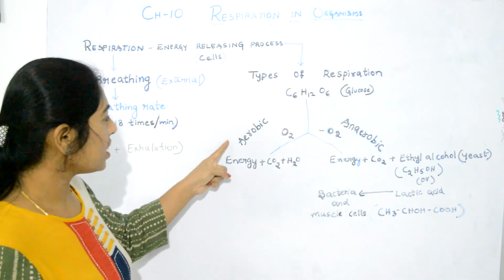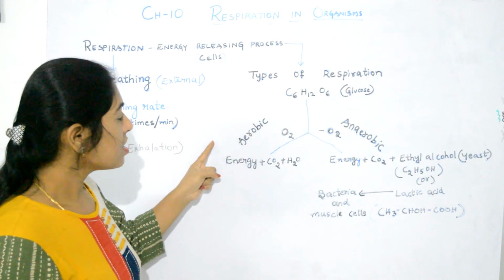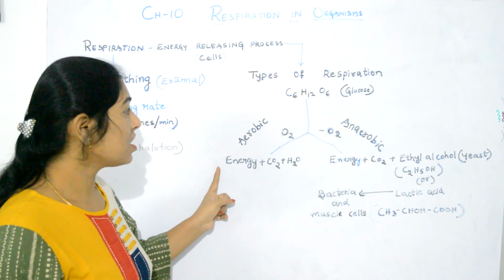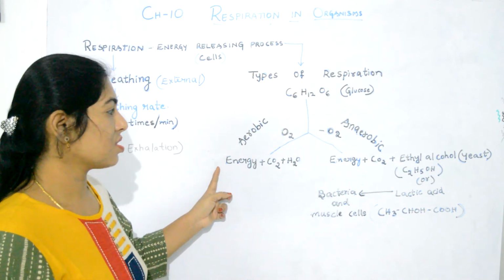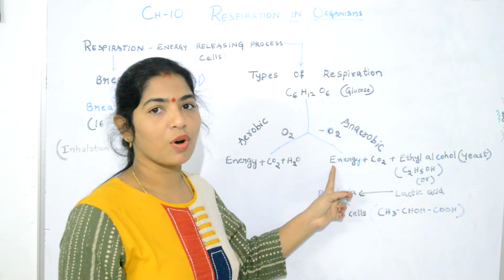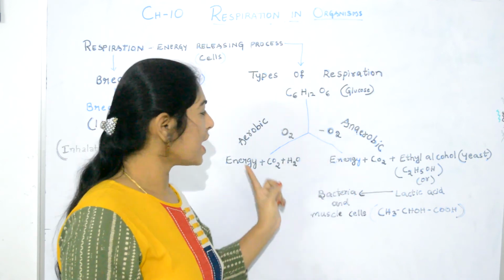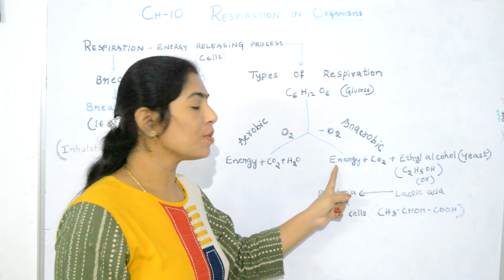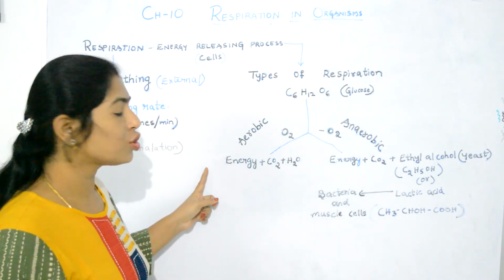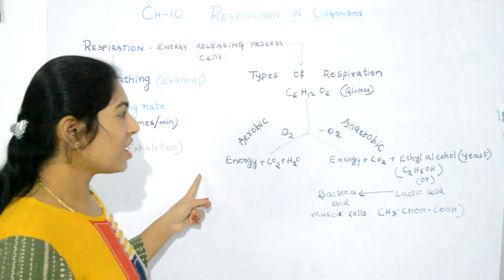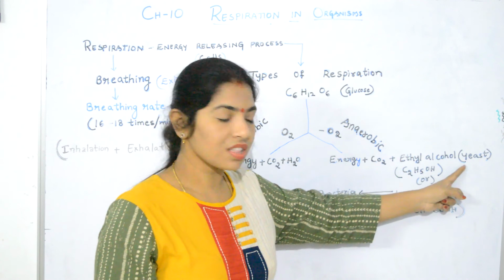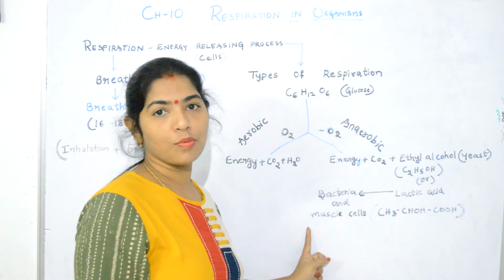In aerobic respiration, more energy is produced because there is a complete breakdown of glucose. Whereas in anaerobic respiration, since there is partial breakdown of glucose, the energy produced is less compared to aerobic respiration. Aerobic respiration happens in most plants and animals, whereas anaerobic respiration generally takes place in yeast cells, bacteria and human muscle cells.